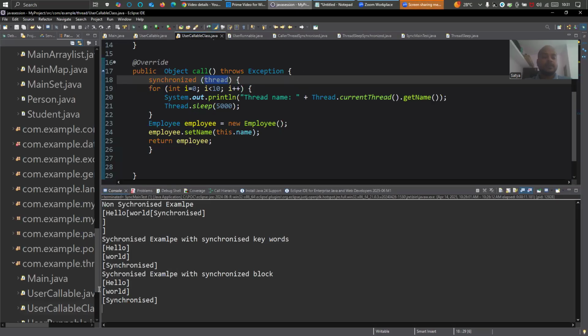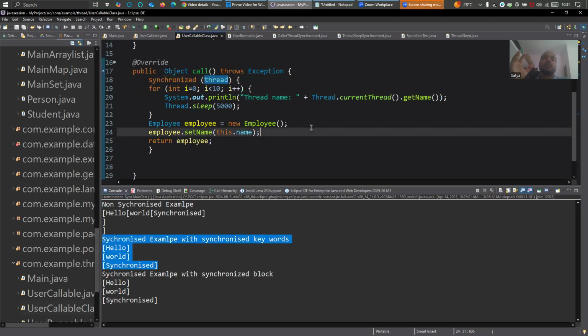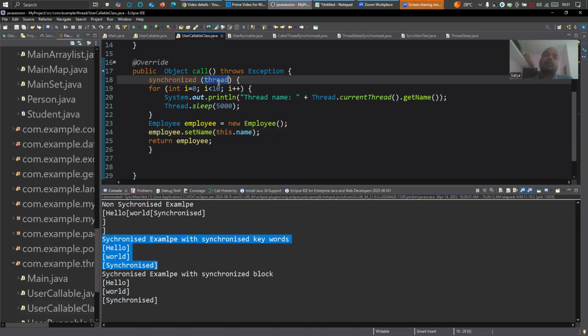So this is how synchronized block and synchronized work. The basic concept here is, if you see line number 18, I have written synchronized thread. So the lock of that thread object is locked now. Anyone who wants to access that thread will not be able to access it.